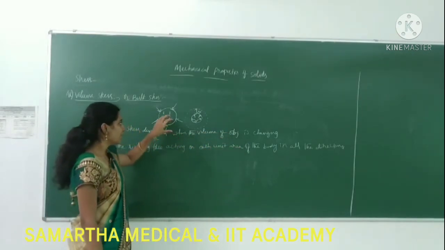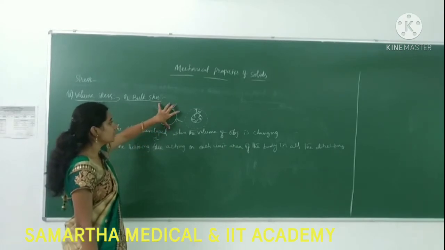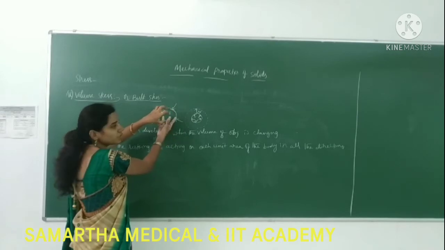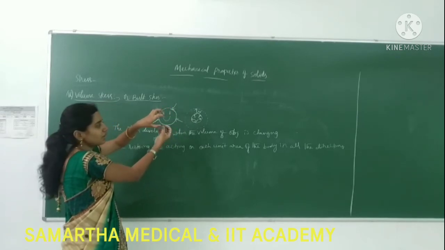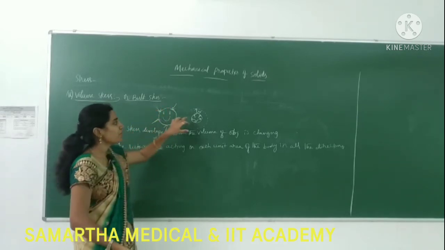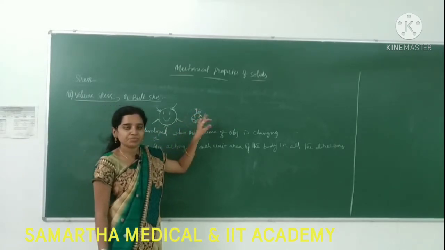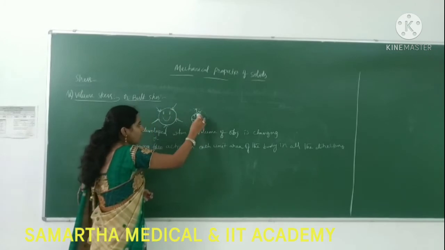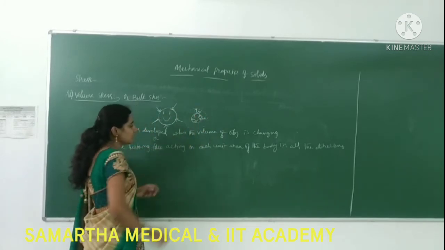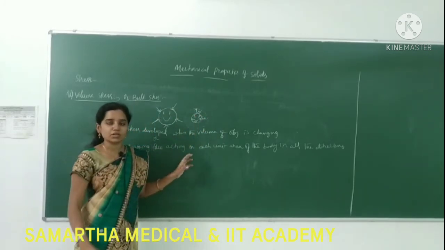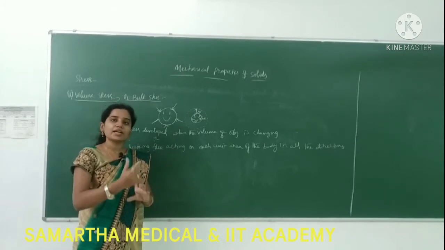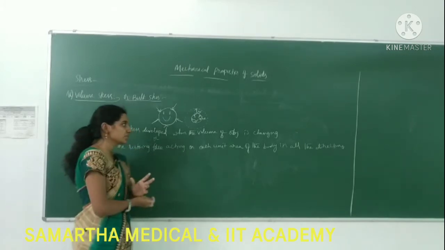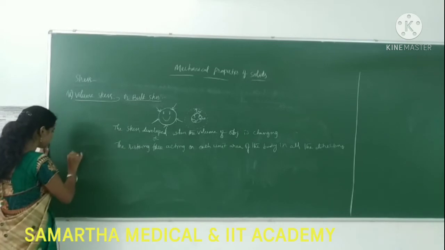For example, I am just decreasing the volume here, applying the force from all the directions, so that from inside also force will be there on my hands, on the surface of the ball, to get back to its original shape again. So this restoring force on each unit of area, in all the directions, we call volume stress. Next one is shear stress.